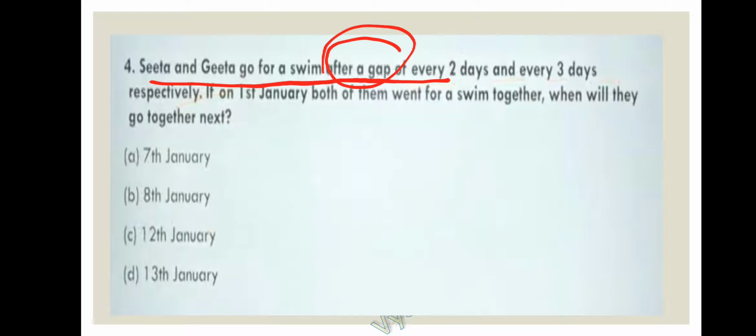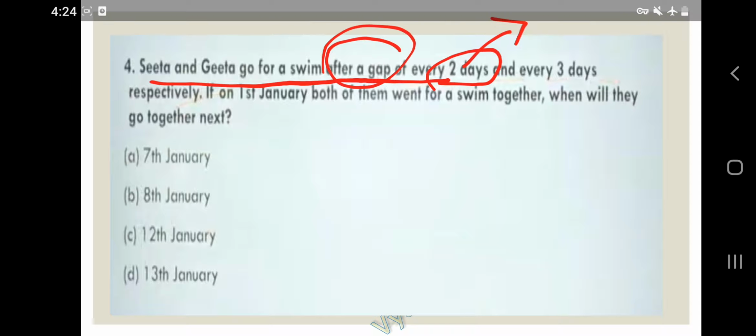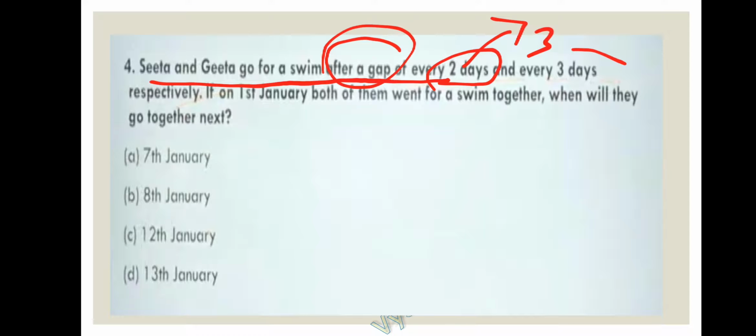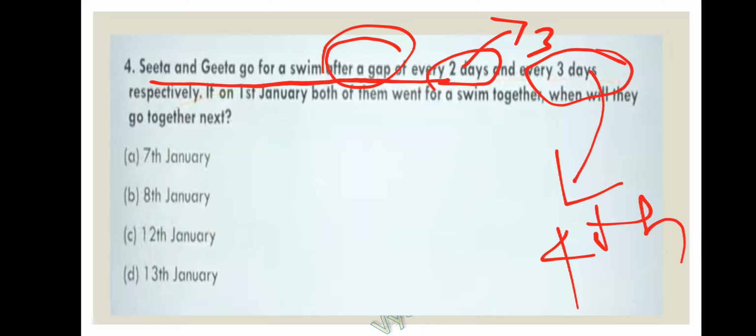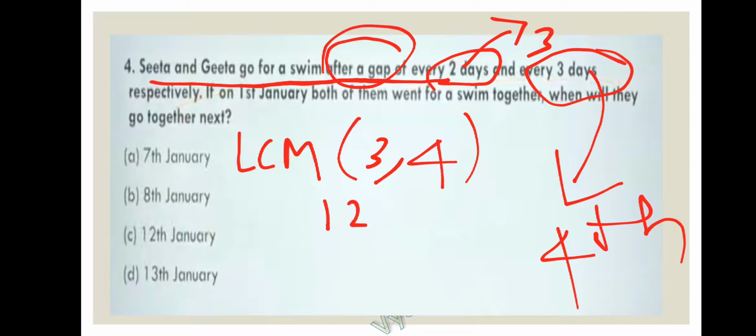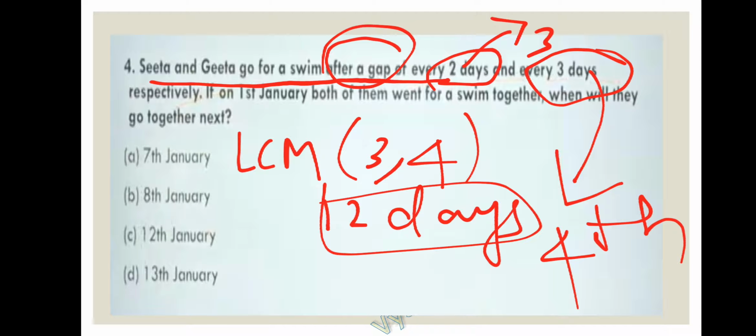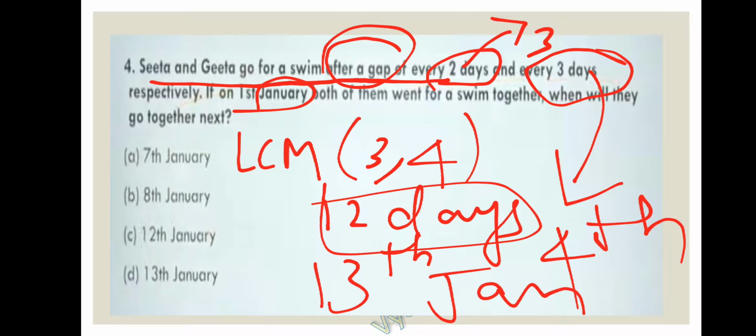After a gap of 2 days means Sita is going swimming on the 3rd day. After a gap of 3 days means Geeta is going to swim on the 4th day. So we have to find the LCM of 3 and 4. The LCM of 3 and 4 is 12. So after 12 days they'll go together. They went for the first time on 1st January, so the second time they'll go on 1 plus 12, that is 13th January. So 13th January is the correct option. Option D is correct for this question.